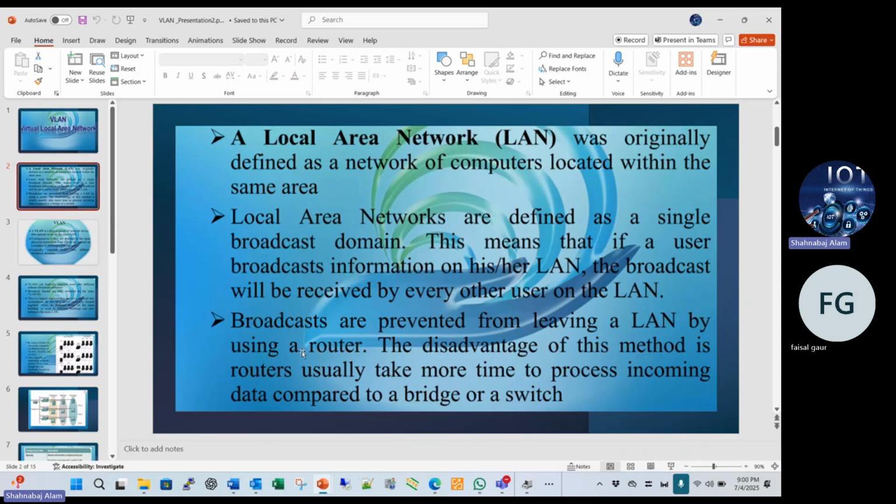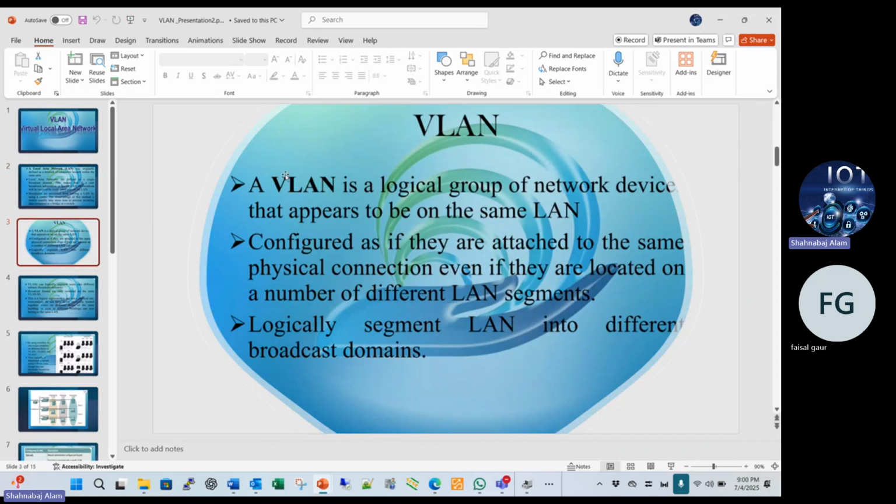And broadcasts are also isolated from the LAN by using a router. So it means that, suppose you have a small local connectivity.